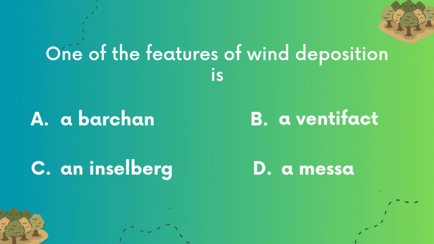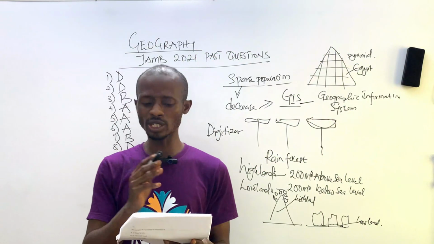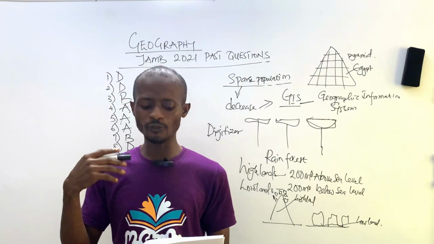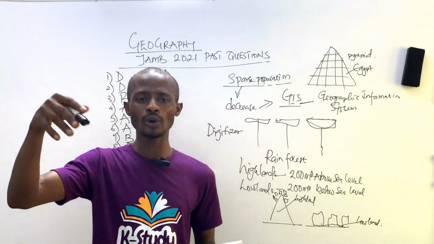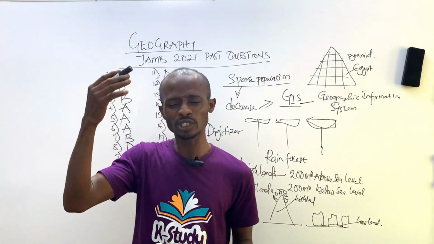Number 13. One of the features of wind deposition is A, barchan, B, ventifact, C, inselberg, D, a mesa. The right answer to this is just a ventifact. Ventifact is a feature of wind deposition. It always occurs in the desert area, which is associated with what?